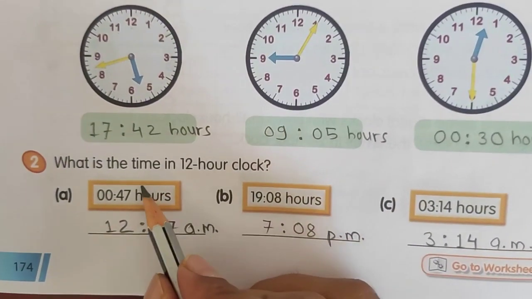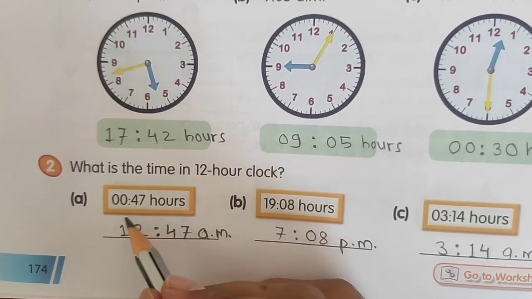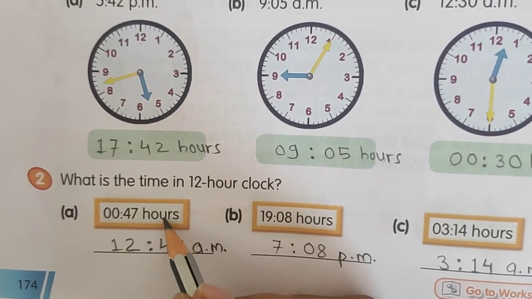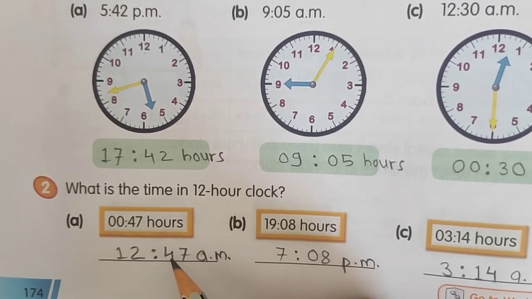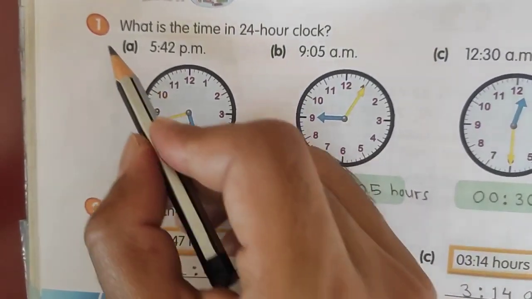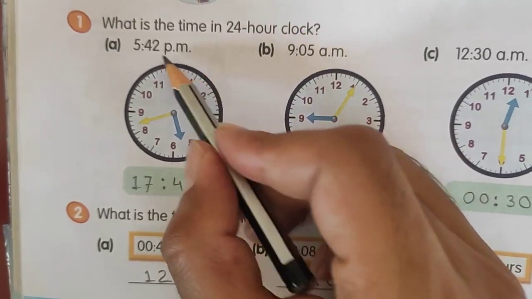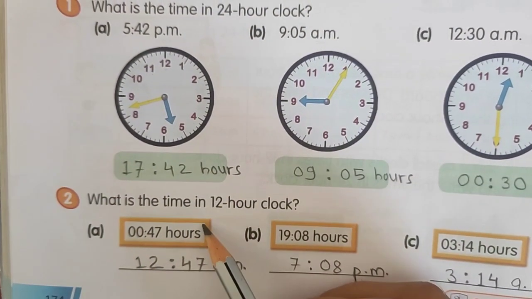Second question, what is the time in 12-hour clock? Okay, so see here now 24-hour clock is already given. Here hours is written means. Okay, now we have to convert it into 12-hour. That means we are going opposite to this question. In question 1, we converted 12-hour to 24. Now here 24 to 12-hour clock.